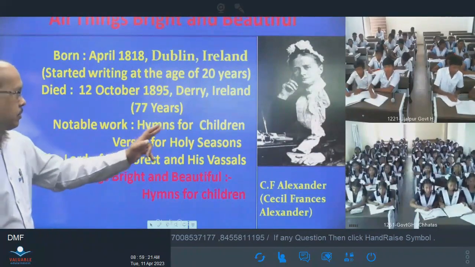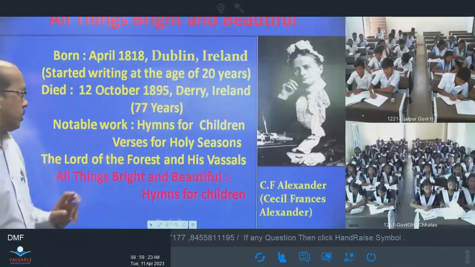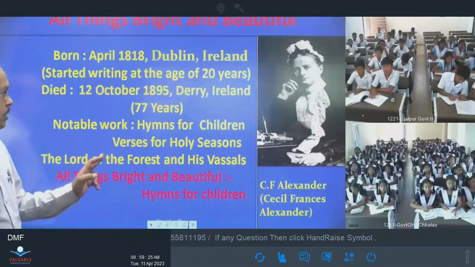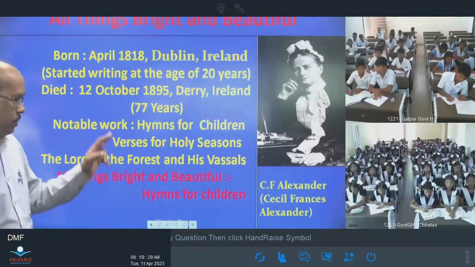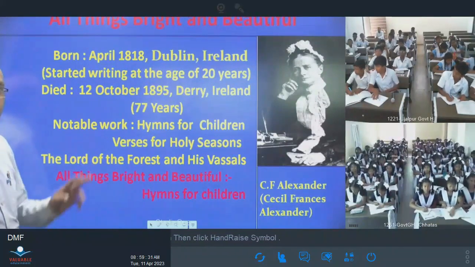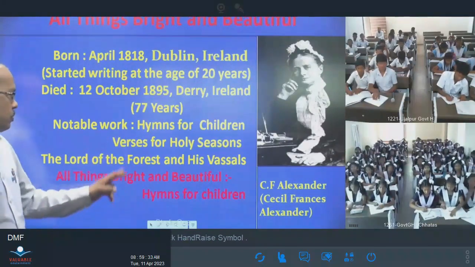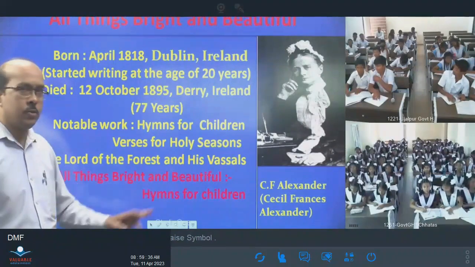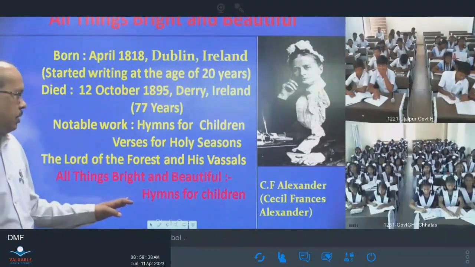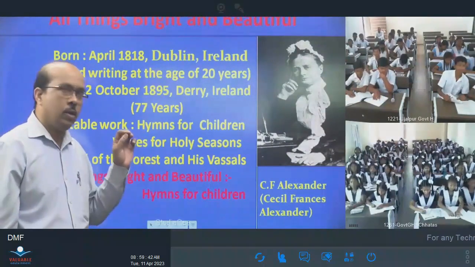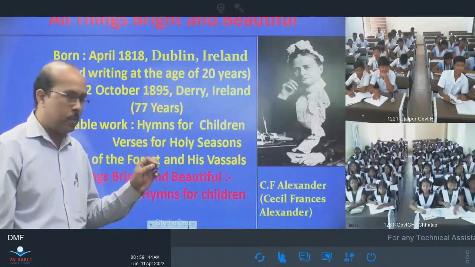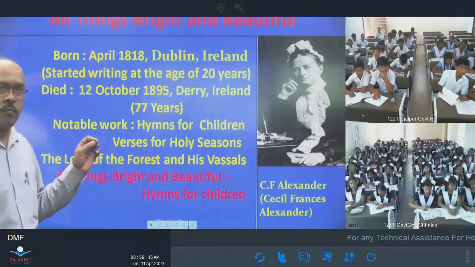He has done many beautiful, notable works: Hymns for Children, Verses for Holy Seasons, The Lord of the Forest, and his verses. They are the notable works of C.F. Alexander. And this poem belongs to Hymns for Children. You know, hymns to praise. It is a poem of praise to God.